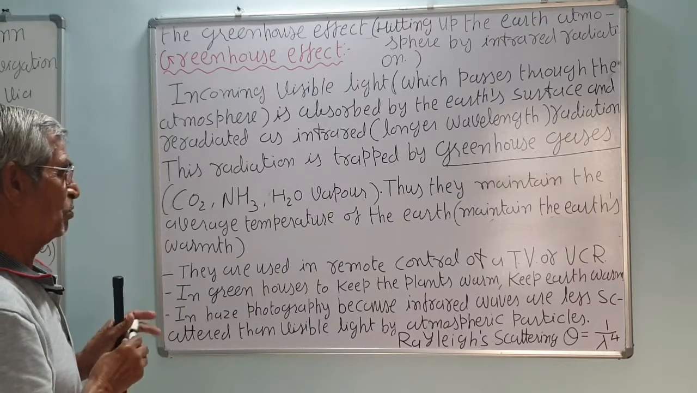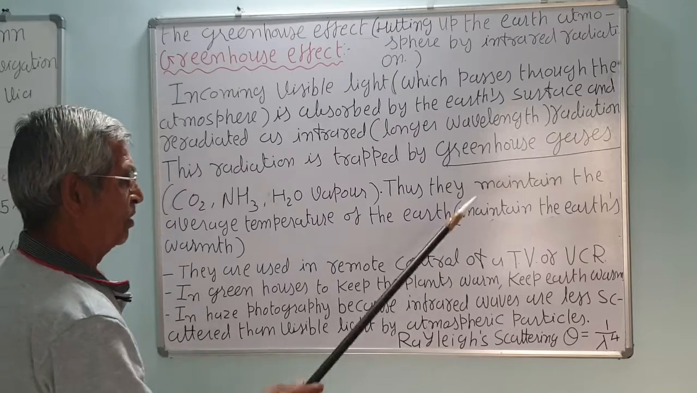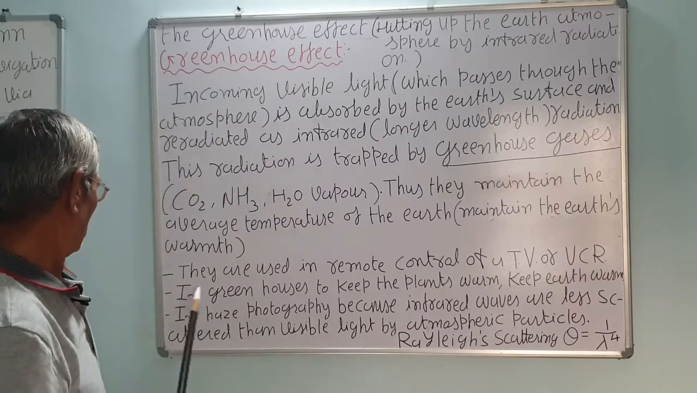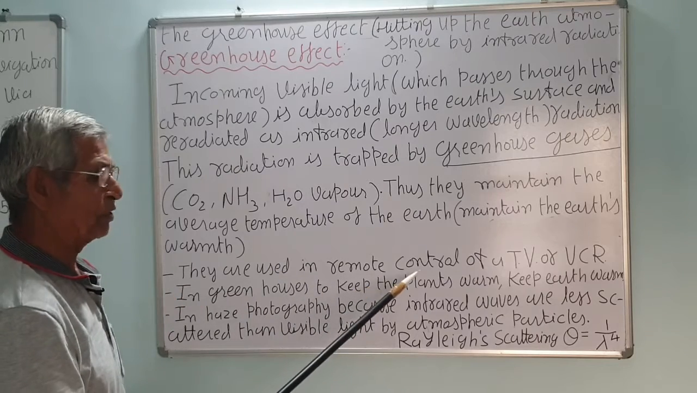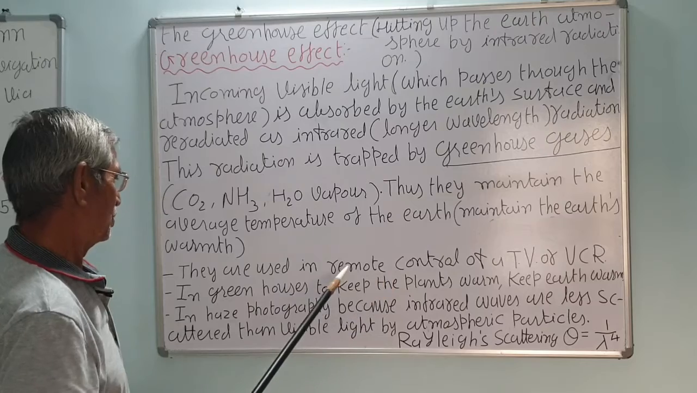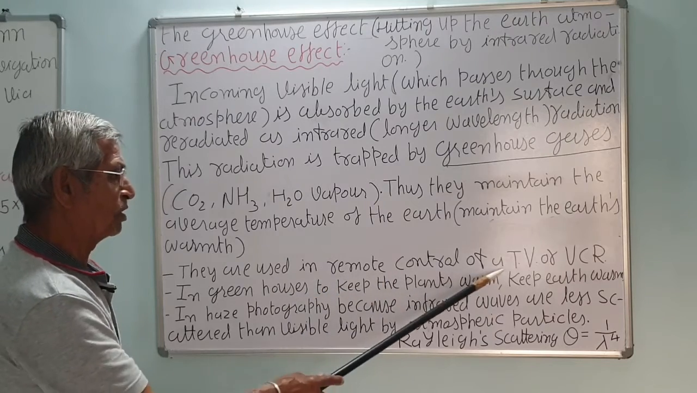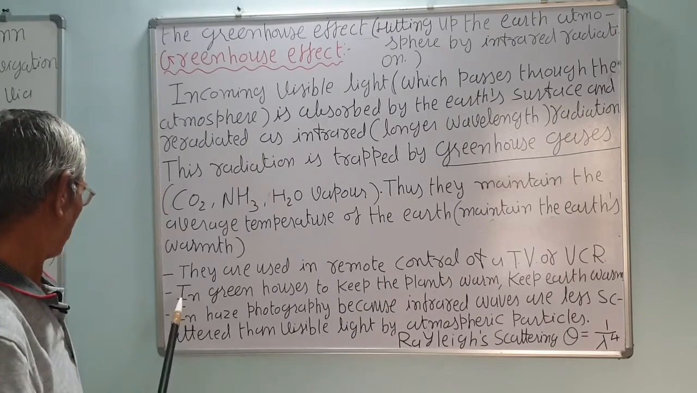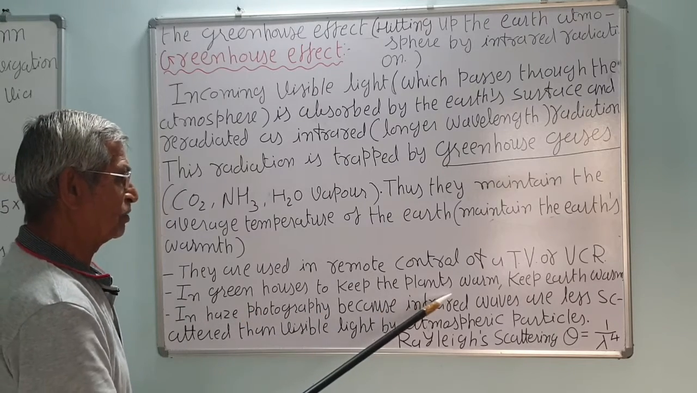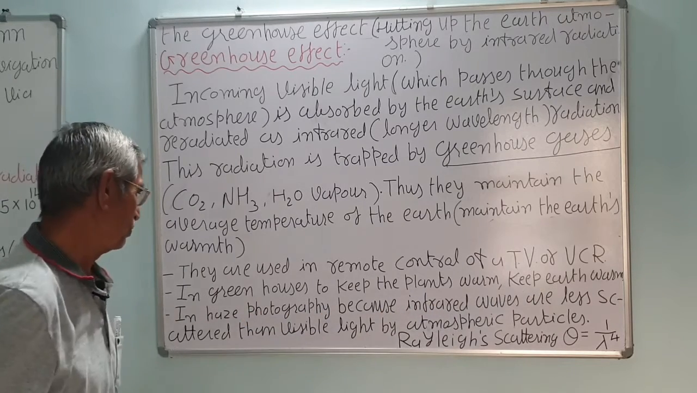They are used in remote control of TV or VCR. Correct? The light emitting diodes are used as an electronic device, and that device is used in the remote control of TV and VCR. In greenhouses, they keep the plants warm and keep the earth also warm.